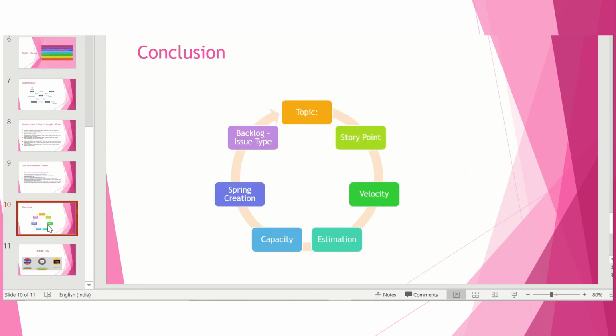Okay, so we have gone through the topics of story point, velocity, estimation, and capacity. When we are working on capacity, you have productive hours and non-productive hours. If you have 8 hours of working, all 8 hours will not count as productive hours, because in that you are involved in the daily scrum, planning meeting, changing the scope or refining activity. So usually 6 to 7 hours or 6.5 hours is taken as productive hours, and based on that only we calculate the capacity. We have seen sprint creation, backlog, and issues.